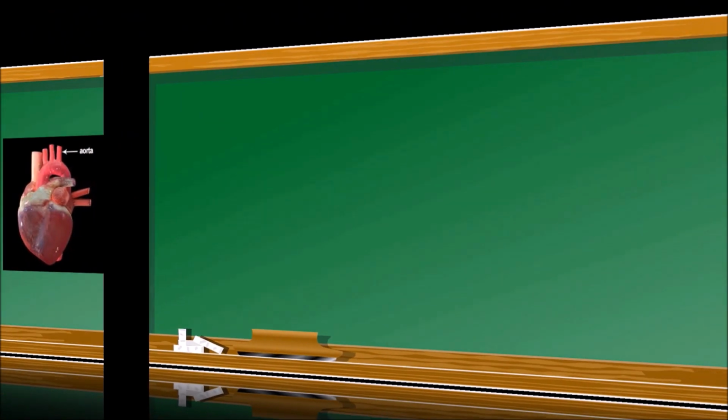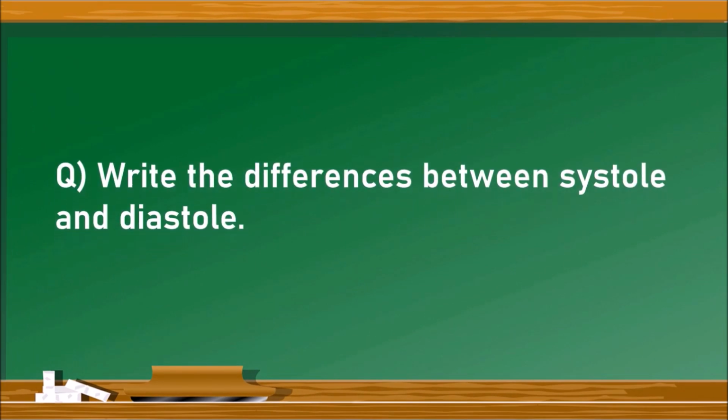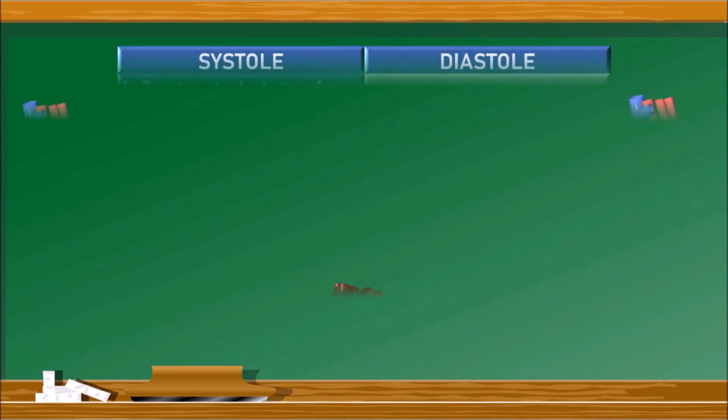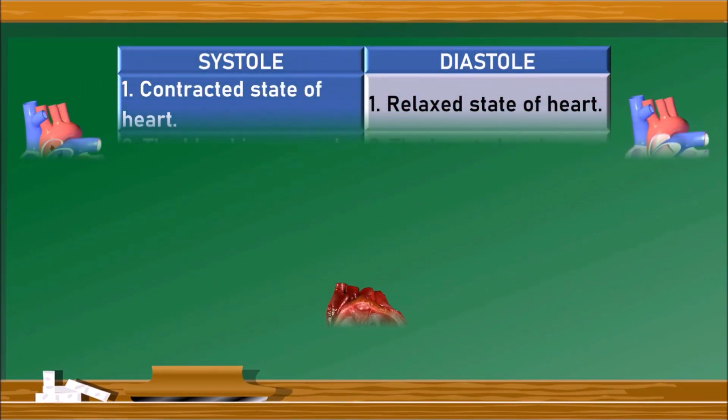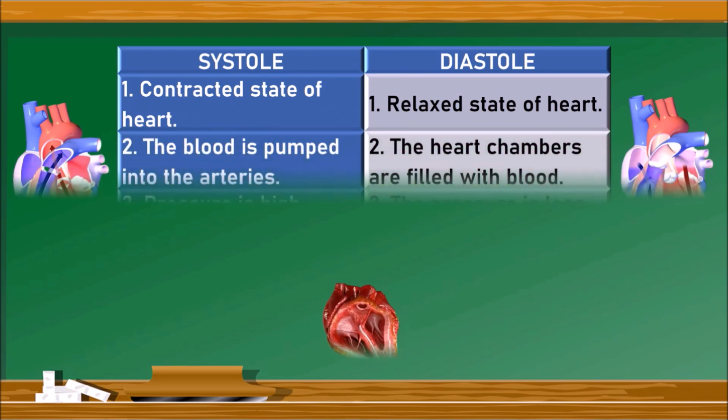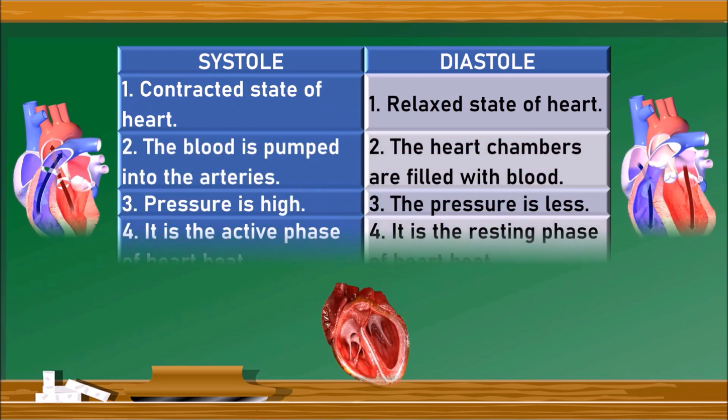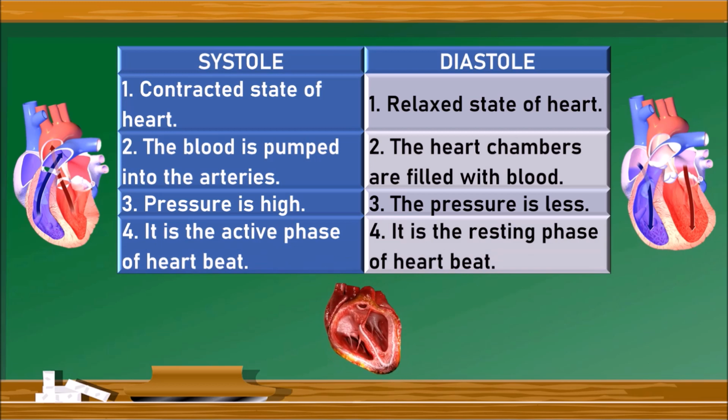The next question, write the differences between systole and diastole. For this we need to draw a table with systole and diastole. Here I have also given the pictures of systole and diastole on their respective sides. Below the table the GIF of heartbeat is given which includes both systole and diastole. Now let us see the differences.